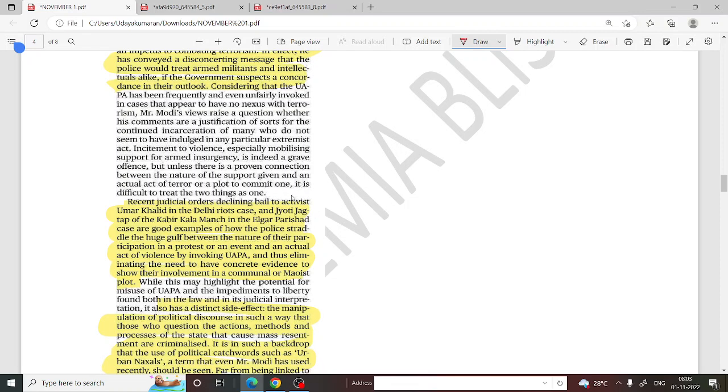So here, the term was an indirect reference to these activists: Umar Khalid in the Delhi riots case and Jyoti Jagtap of Kabir Kala Manch in the Elgar Parishad case are good examples. So these two activists were captured under the UAPA Act, and these activists were the indirect reference of Prime Minister Modi about urban Naxalites. So when they are captured and put under the UAPA Act, they will not be given bail unless and until they prove that they are not guilty of their crimes.